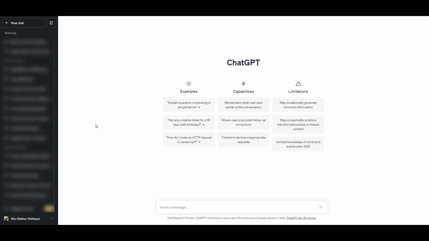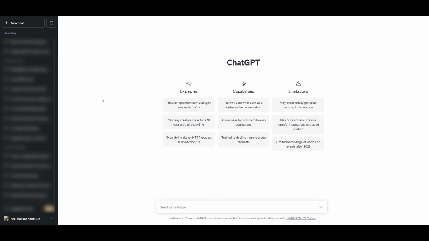So today we will discuss what is ChatGPT and how you can take benefit from it and why you should care about it. ChatGPT is a web-based AI, so artificial intelligence chatbot, and you can chat with ChatGPT about any topic. It can draft emails for you, it can summarize articles for you, it can write code for you, and so much more. Getting started with ChatGPT is incredibly easy.